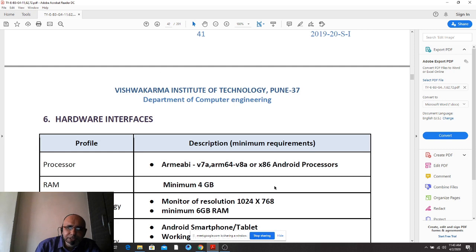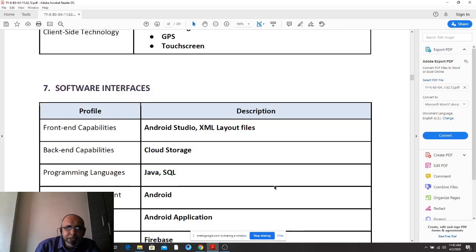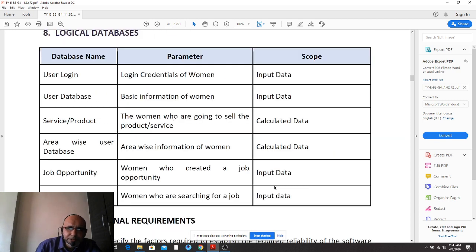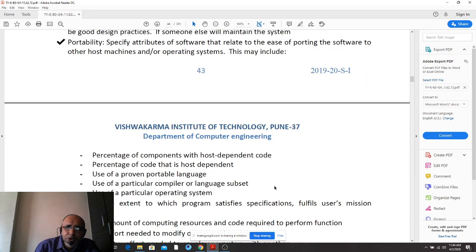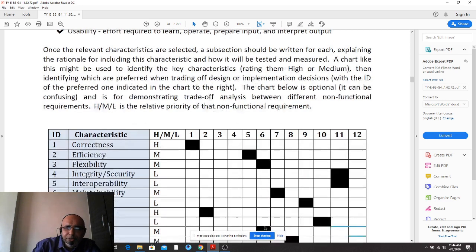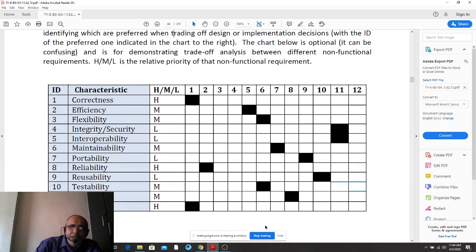Then hardware interfaces you mentioned, and then the software interfaces, and then logical databases and non-functional requirements. Now here in non-functional requirements, whatsoever you have used in earlier documentation will be useful, right? And here you can use a color combination also in this matrix. You may use an RGB pattern, red, green and blue. Here it is shown darkened, okay, so just see to it.